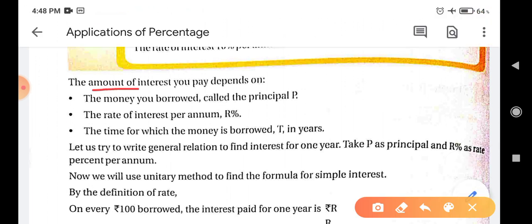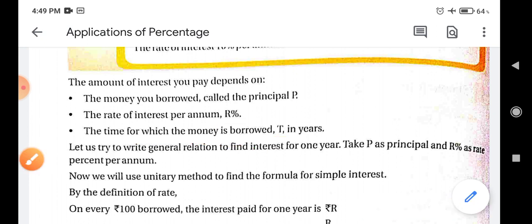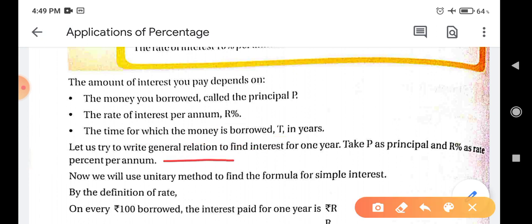The amount of interest that we pay depends on the following things: the money you borrowed, called the principal; the rate of interest per annum, that is rate R%; and the time for which the money is borrowed, T in years. Principal is called P, rate of interest is written as R%, and time is written as T. It is in years.